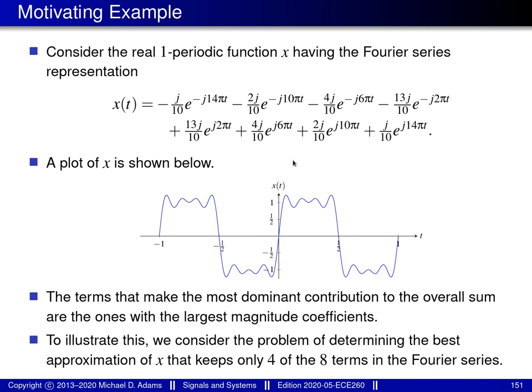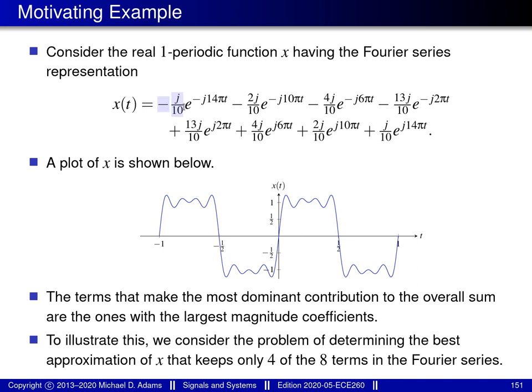If we ignore the Fourier series coefficient in each term, in other words, focus just on the exponential part, the complex sinusoidal part, for example, the part I've highlighted here in the first term, and this part in the second term, and so on for the remaining terms, all of these exponentials would make similar contributions to the overall sum, because each of these exponentials have the same magnitude. They're all magnitude 1.